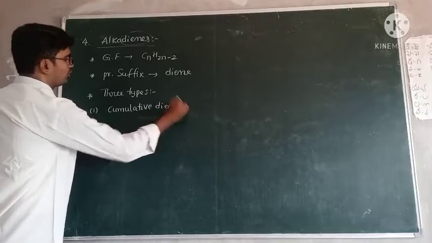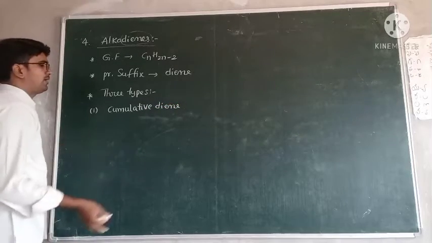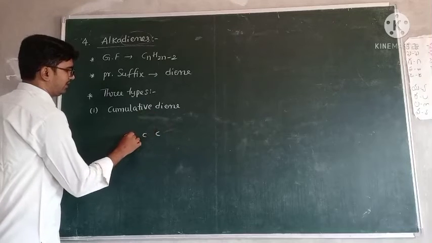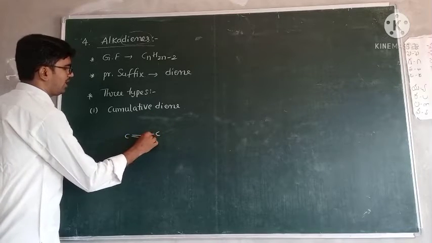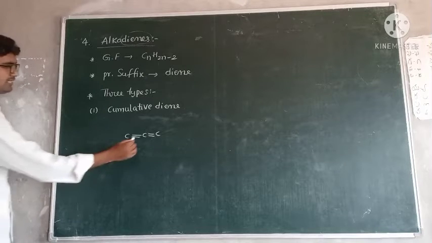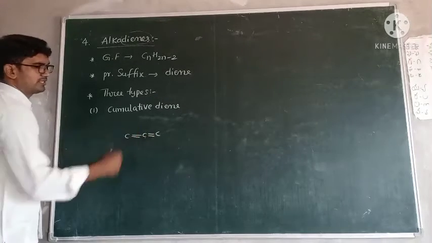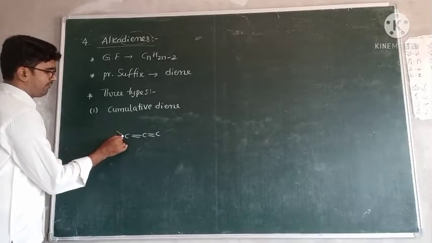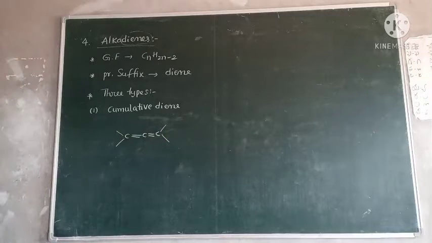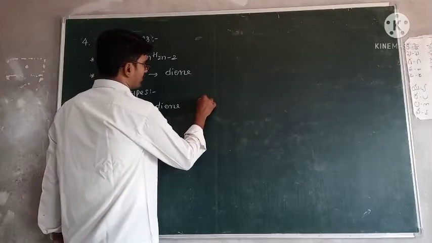Cumulative diene means the two double bonds are attached to the same carbon. So this carbon contains this double bond and also this double bond. And this carbon can form two bonds with other hydrogens or any other atoms, no problem. This type of bonding is called cumulative. Okay, next one.